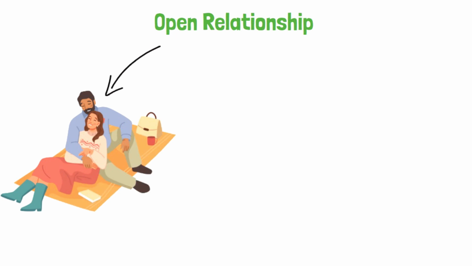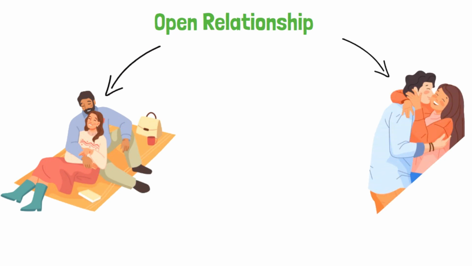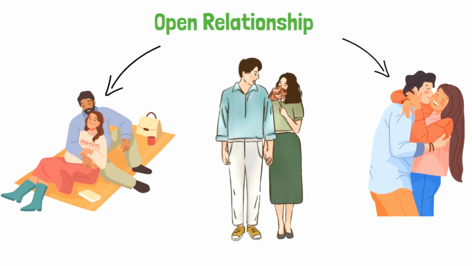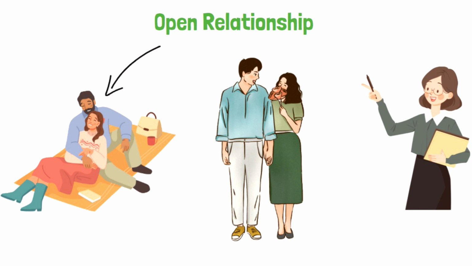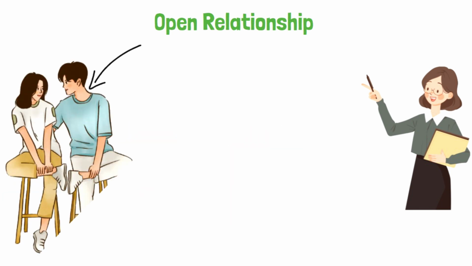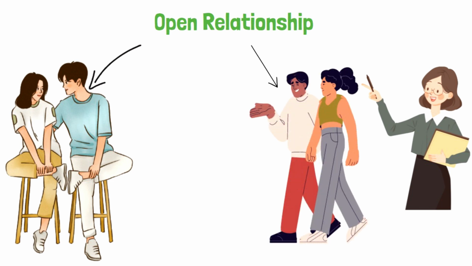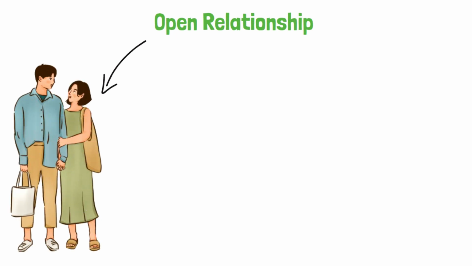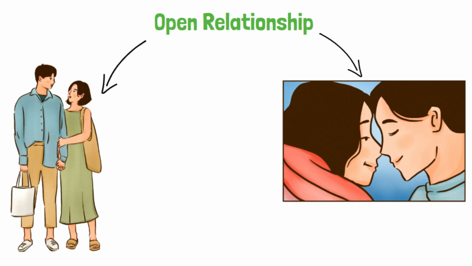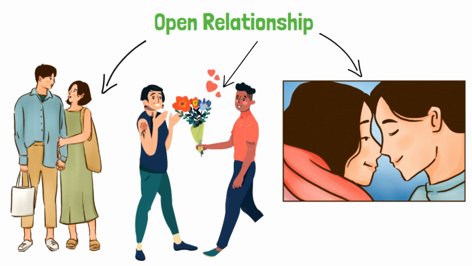Open relationship. An open relationship is a type of non-monogamous arrangement where both partners agree to have other sexual or romantic partners outside of their primary relationship. This type of relationship challenges the traditional notion of exclusivity and allows for varying degrees of openness and exploration. Open relationships require clear communication, established boundaries, and mutual consent from both partners to ensure trust and respect are maintained. Couples in open relationships may have different rules or expectations, such as only engaging in sexual activities with others, or allowing emotional connections as well.